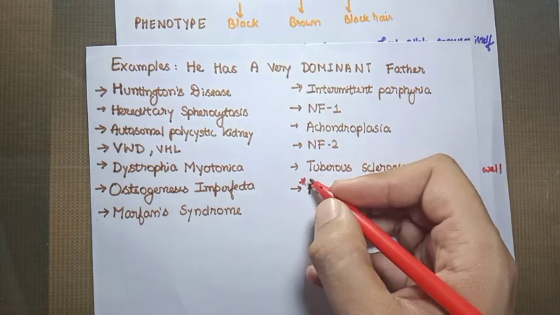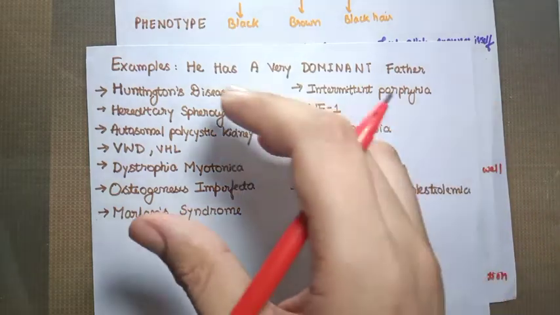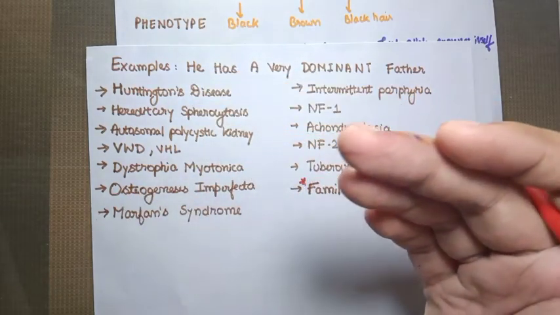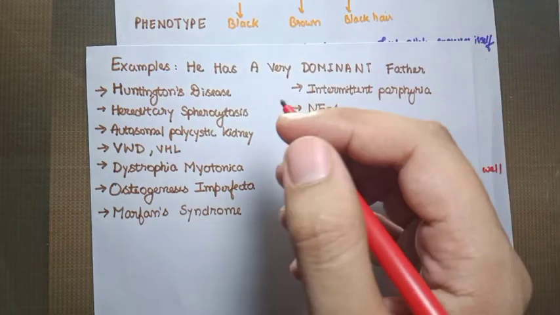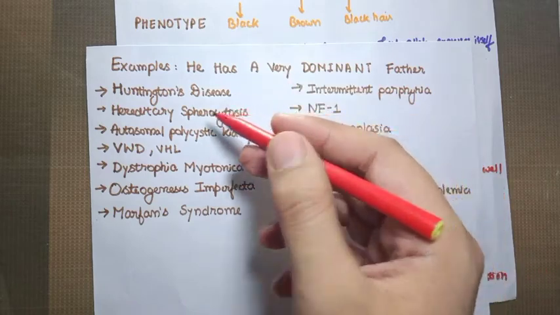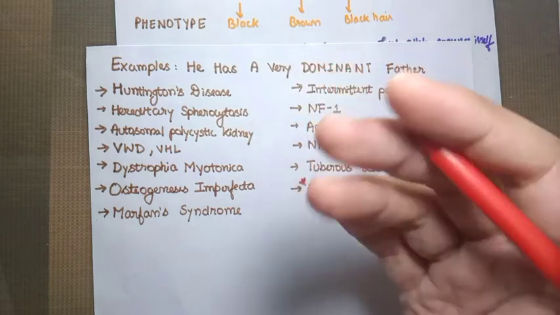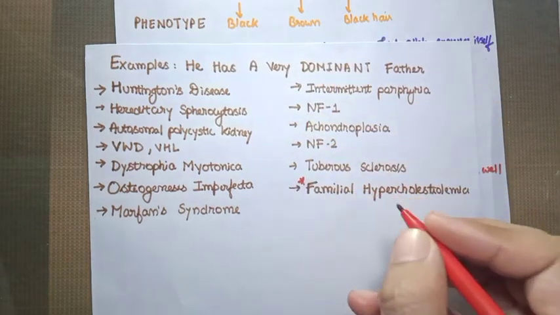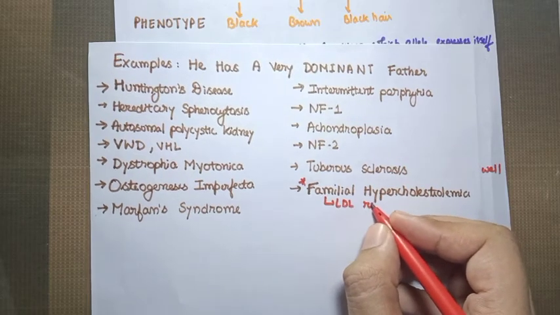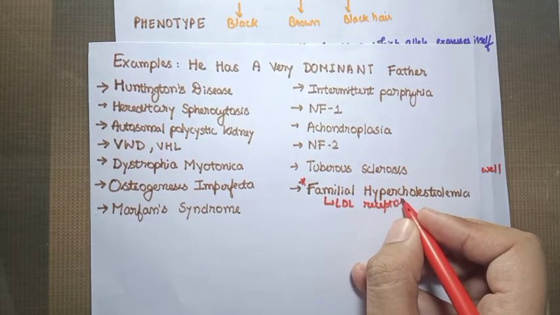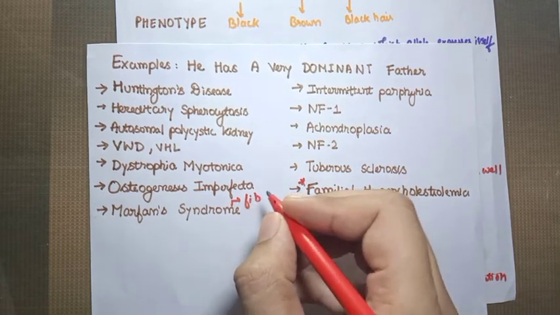This is very important from the examination point of view, and it is usually asked by examiners in detail. So we will discuss some of the diseases in detail as given in Robbins. Huntington disease, hereditary spherocytosis, autosomal polycystic kidney are caused by different factors. Familial hypercholesterolemia is due to a defect in the LDL receptor. Marfan syndrome is due to a defect in the fibrillin protein.